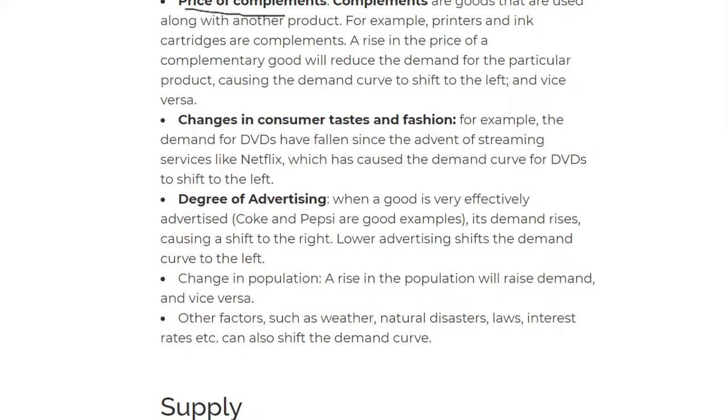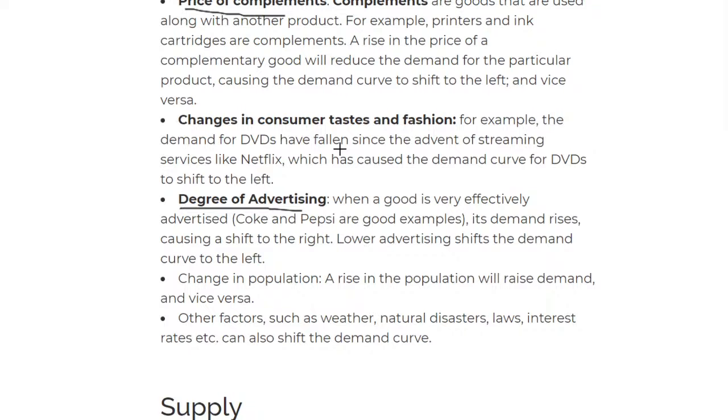Then we move on to the degree of advertising. Now, the reason of advertising is like, for example, you go to YouTube, and you always see the same ads again and again. Is that true? Or ads that say, play this game, play this game, play this game. And eventually, at one point, you'll be like, okay, let's just give it a try. And once you give it a try, you get addicted to that game, and they have made a profit. So because of that advertising, that particular product will shoot up and the demand will increase, and that will lead to a shift to the right.